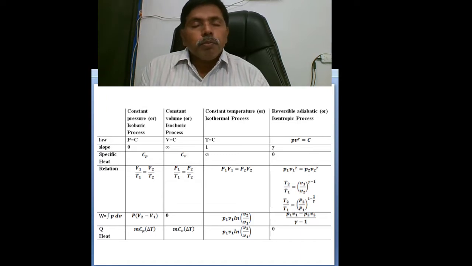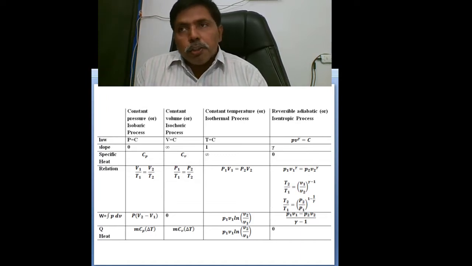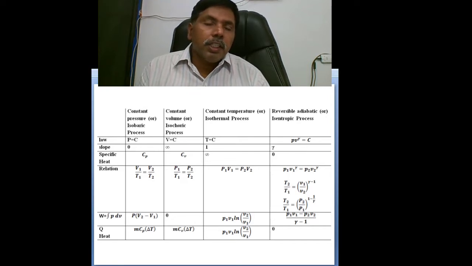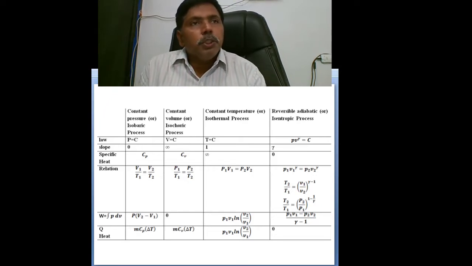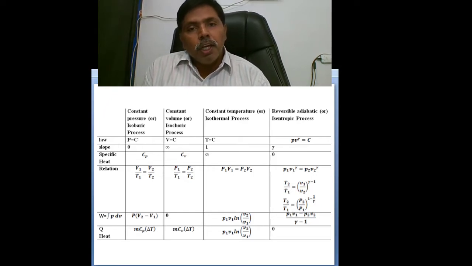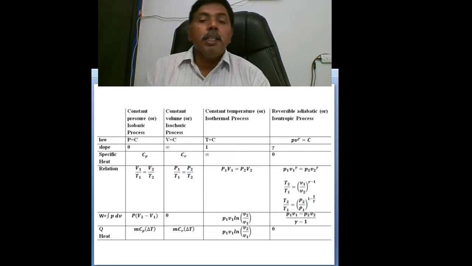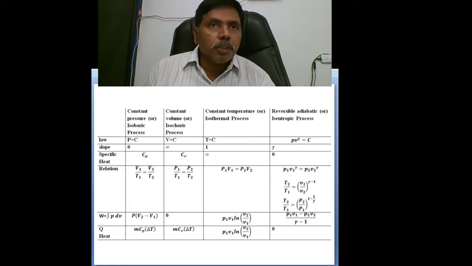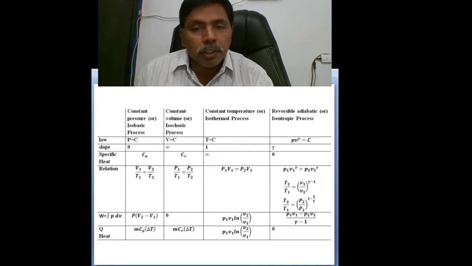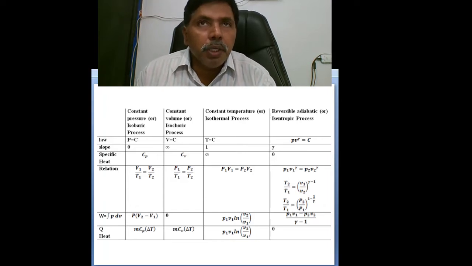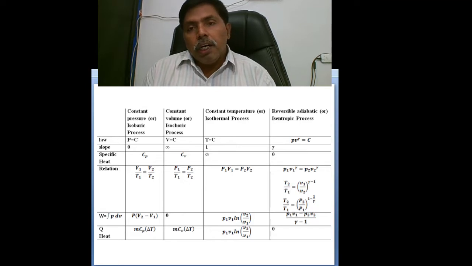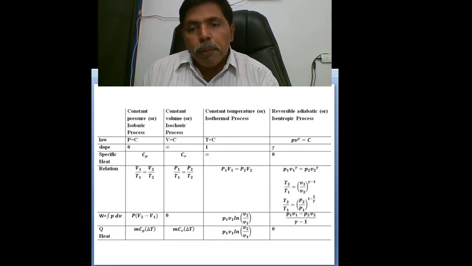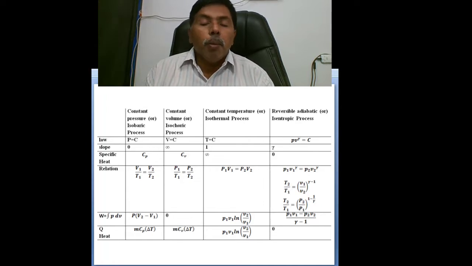And next, work. If we assume a closed system, work equals the integral of P dV. For the isobaric process, pressure is constant, so P into the change in volume, P(V2 − V1). Isochoric process, volume is constant, so there is no change in volume, automatically it is 0. Isothermal process, P1V1 ln(V2/V1), or you can substitute P1V1 by mRT1, so mRT1 ln(V2/V1). Isentropic process, (P1V1 − P2V2)/(γ − 1).